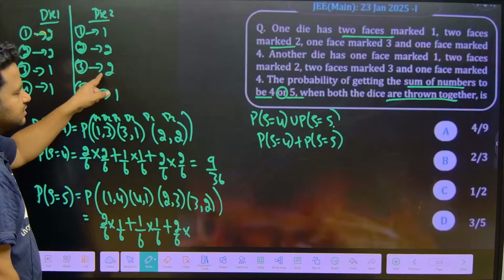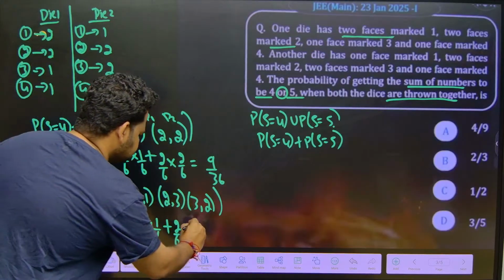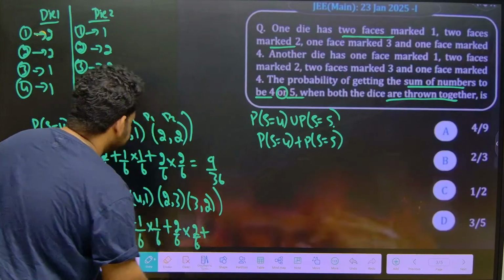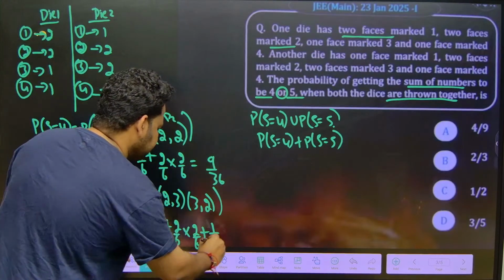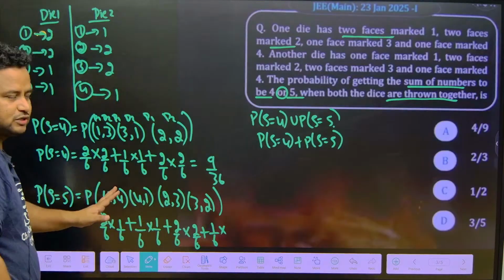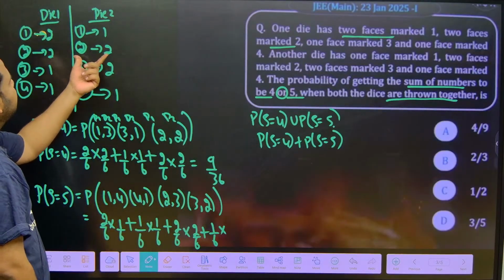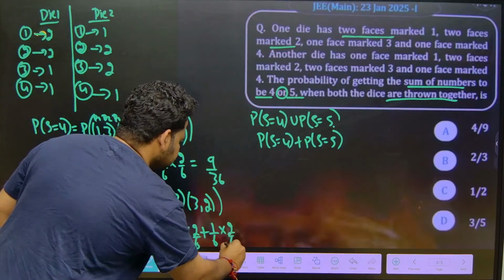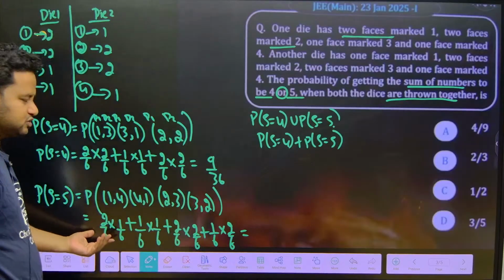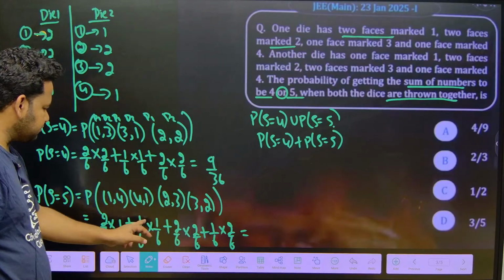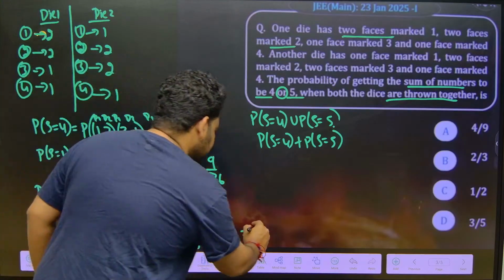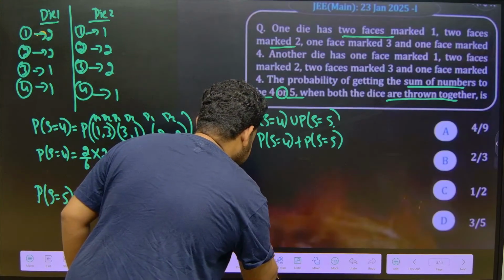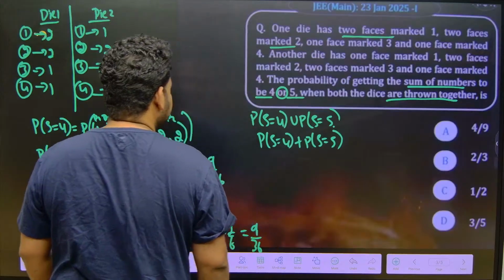3 is how many times here? 3 is 2 times, 2 out of 6. Plus 3 is how many times here? It is 1 time, so this will become 1 out of 6. I am writing slowly so that each and everyone should understand. 2 is how many times here? Again 2 times, so this will become 2 out of 6. Now numerators you can add because the denominator is the same. 2 plus 1 is 3, 3 plus 4 is 7, 7 plus 2 is 9. Again this will be 9 by 36.